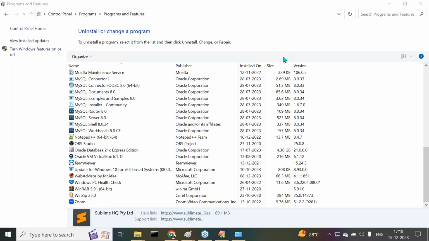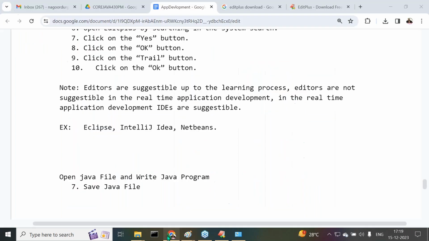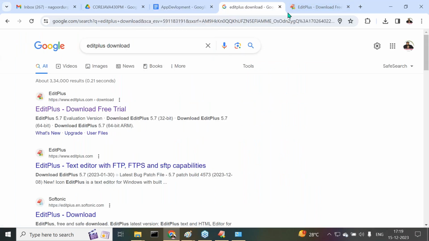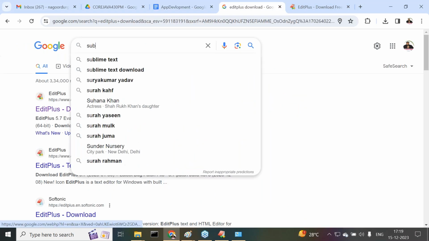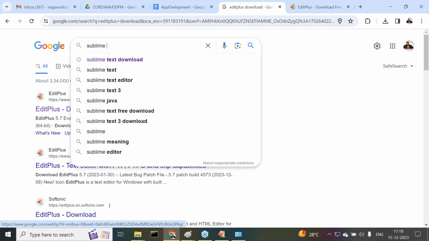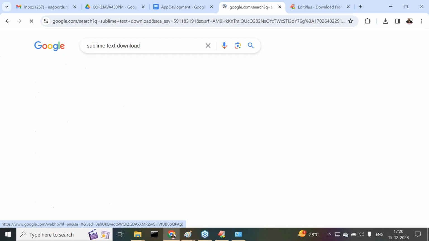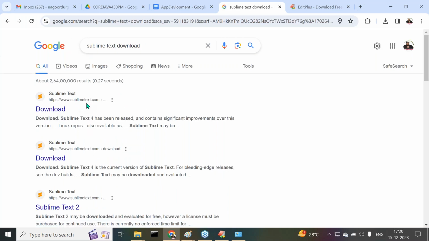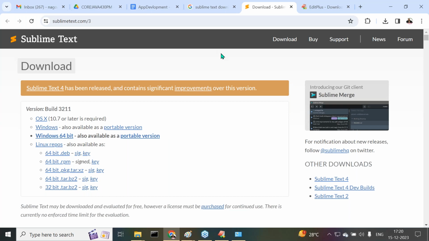Leave it now. Again, I want to download it and install it in my system. At least by following this video, we can download and install Sublime Text. We can work with Sublime Text also, no problem. Both we are going to use as per our requirements. Now let me Google it. Sublime Text download. The sublimetext.com website is available. Right click on it, open in new tab. Now we are getting it.